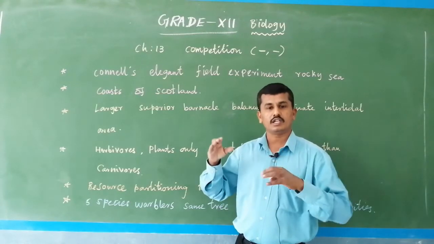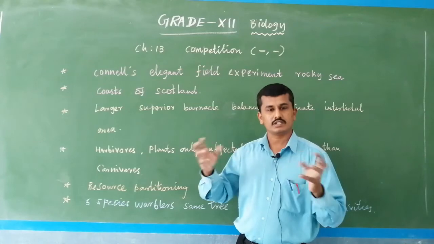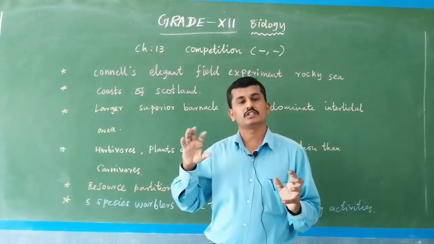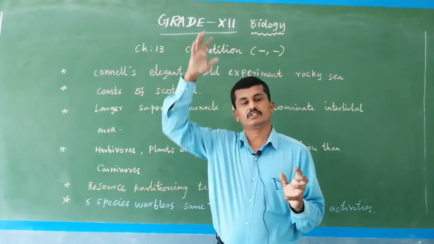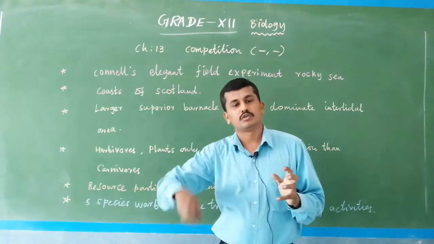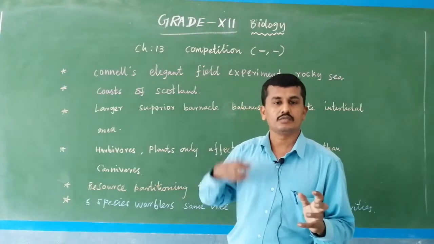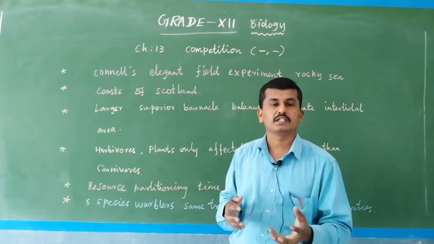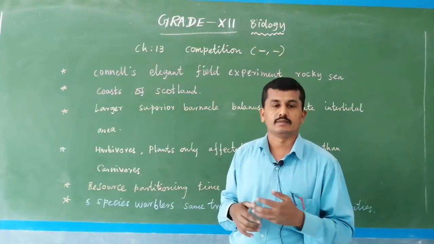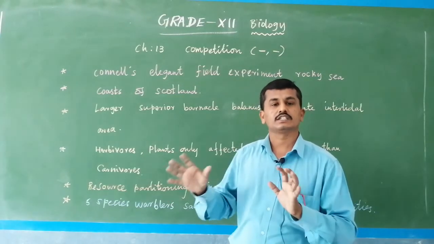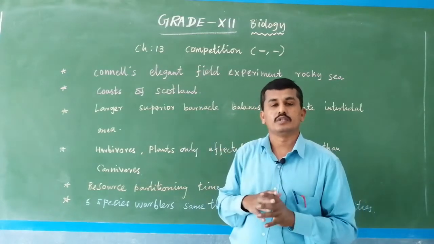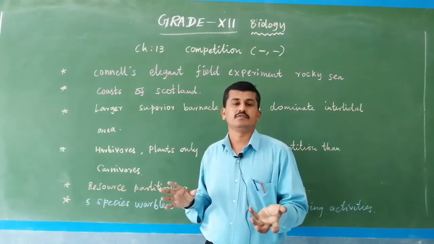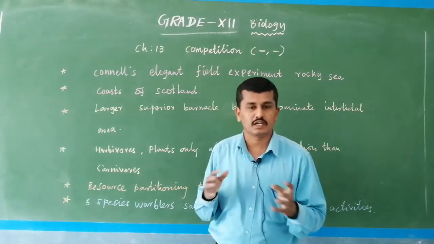So in tall trees and grass, which are two different species, which one is competitively better? The large tree is competitively better because it gets more sunlight, more nutrients and more water, because of its strong root system, taproot, and leaves covering more area. But grass has only a short fibrous root system. So between tree and grass, the tree is the superior one, strong and survives, and grass is the inferior one, eliminated from the competition.